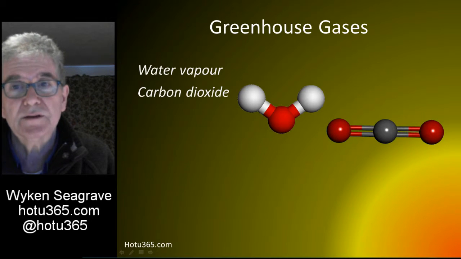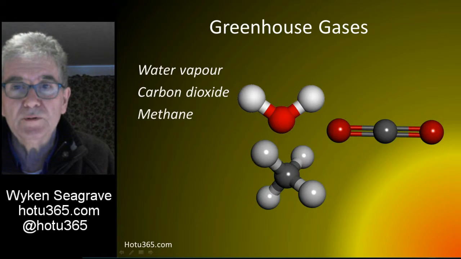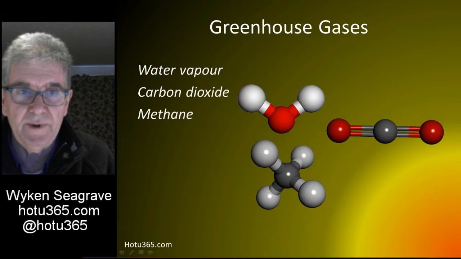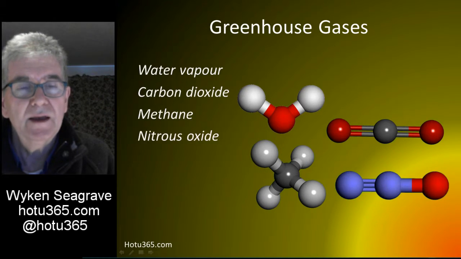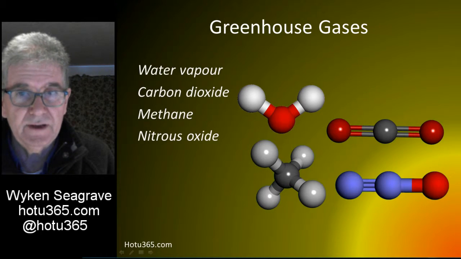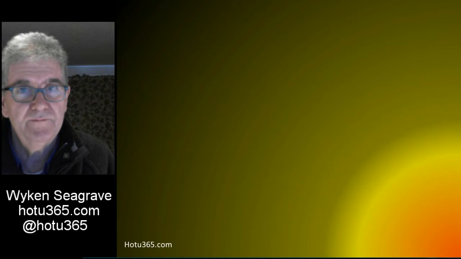We will come back to talk about that later. Methane is another important greenhouse gas. It is released by industry and by farming. And another one is nitrous oxide. Some is created by nature, some by fertilizers, some by vehicles and some by industry.